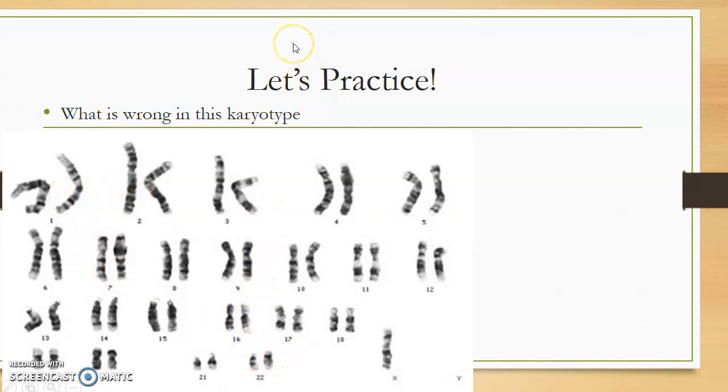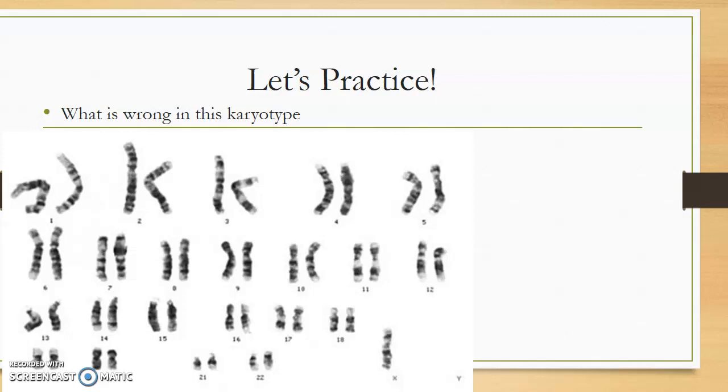So let's take a moment here and see if you can figure out what's wrong with this. This is an abnormal karyotype. Take a minute and look at it and see if you can figure out what's wrong with it. Look at all the chromosomes, look at how they're paired up, and see if something looks weird.